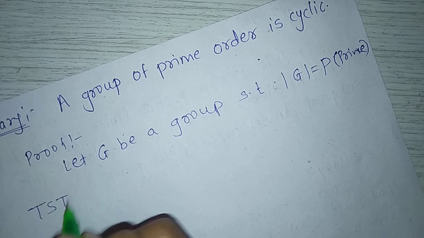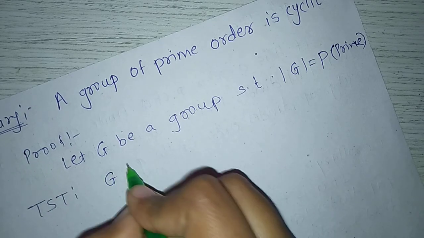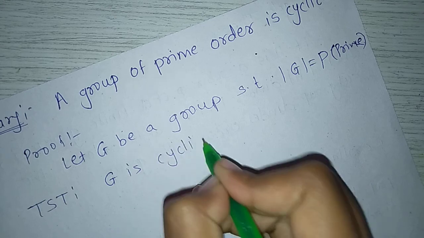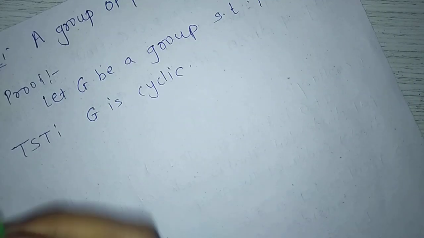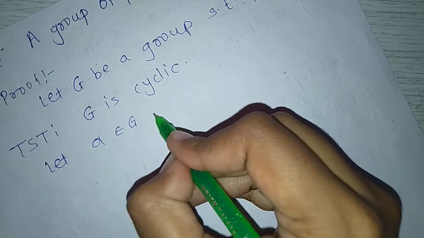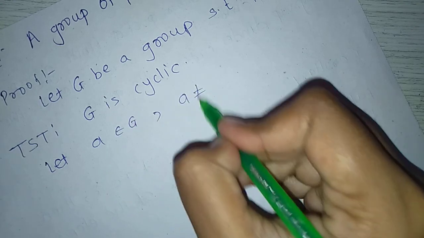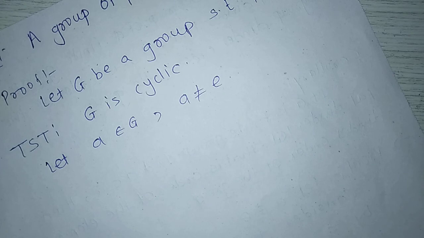To show that G is cyclic, that is, to show that G is generated by some element which belongs to G. Let a belong to G, a is not equal to identity.